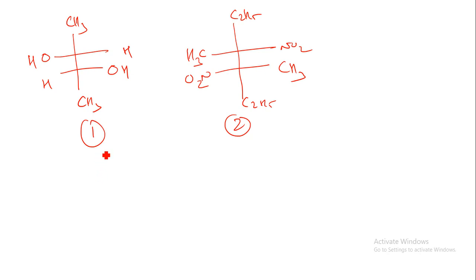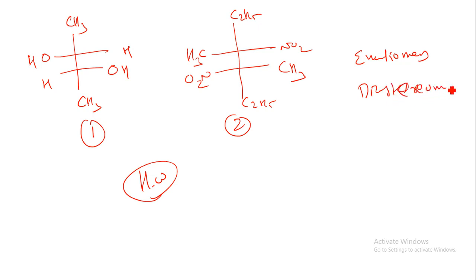For this compound also, 1 and 2, you can write down the pair of enantiomers, diastereomers and meso compound. That will be your homework.